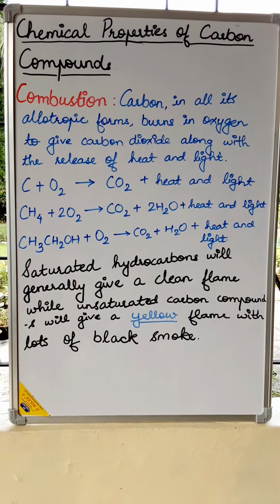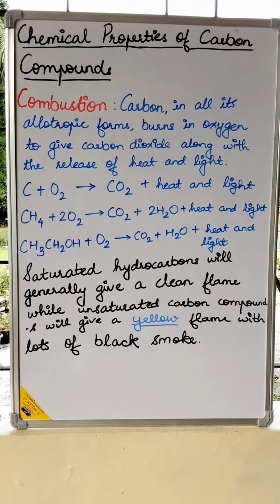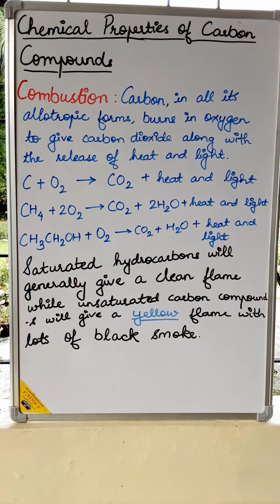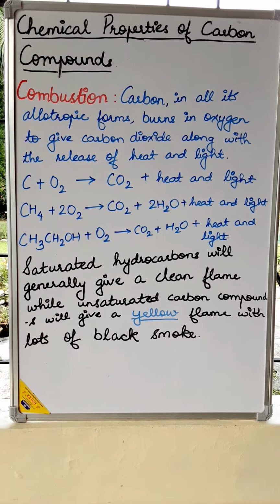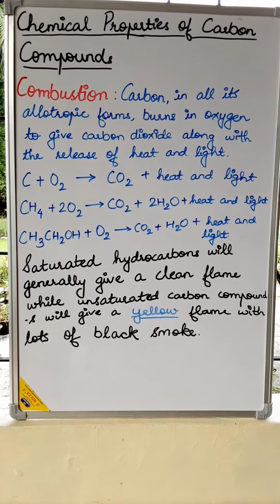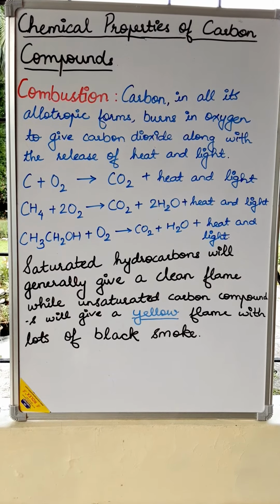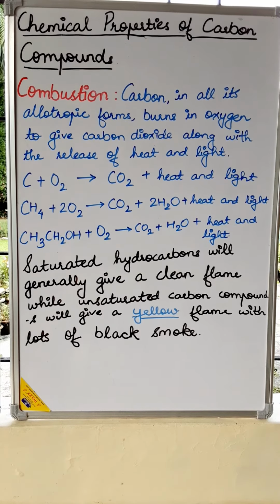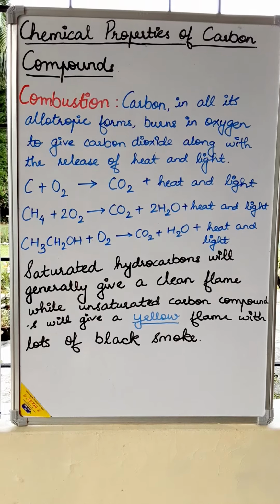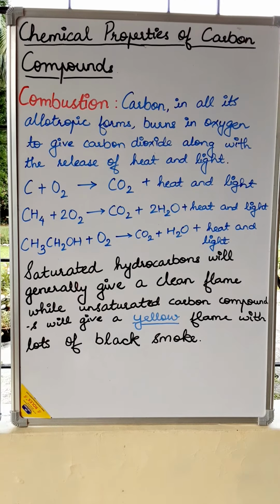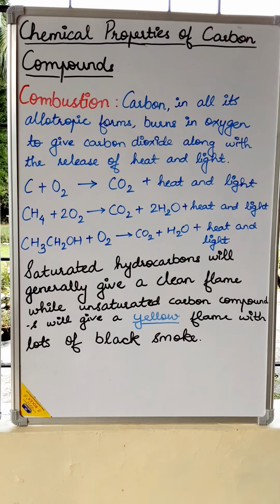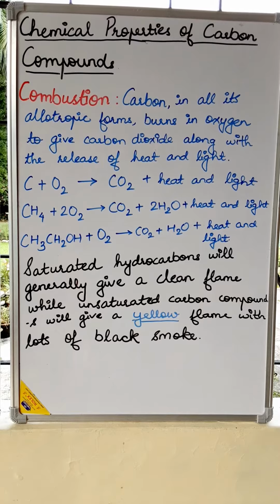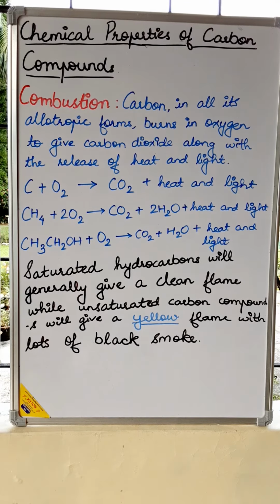Dear students, in this section we are studying about some of the chemical properties of carbon compounds. We know that most of the fuels we use are either carbon or its compounds. So here we are studying combustion reactions. Carbon in all its allotropic forms burns in oxygen to give carbon dioxide. In this reaction, heat and light is released. Most carbon compounds also release a large amount of heat and light on burning.